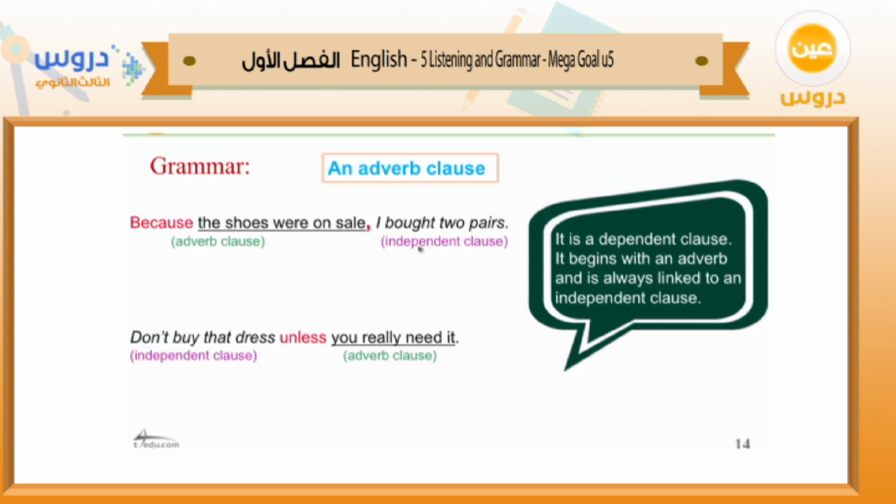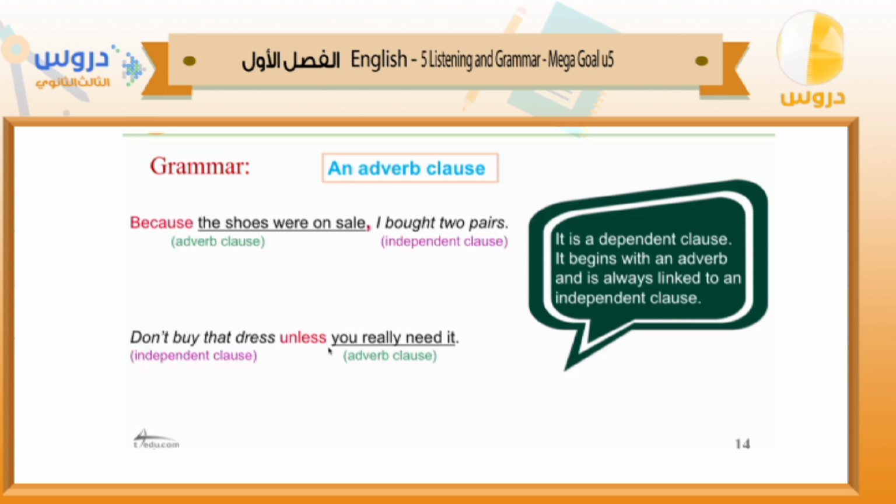This is the independent clause: I bought 2 pairs. And here we have the shoes were on sale, the adverb clause because. Here I use the adverb because to link this clause with the other one. Okay. Number two, don't buy that dress unless you really need it. The independent clause is don't buy that dress. The adverb clause is you really need it. Okay, we link them using unless.